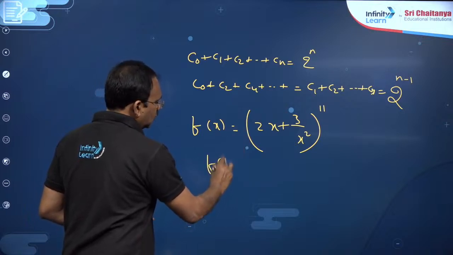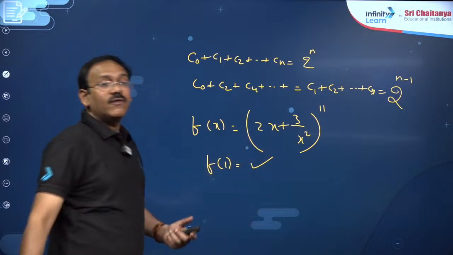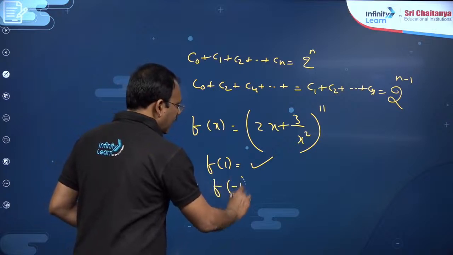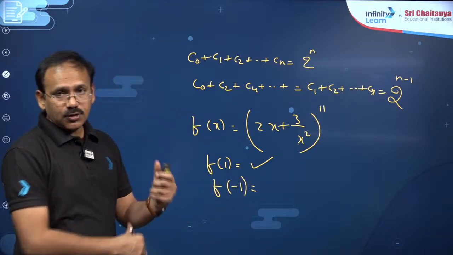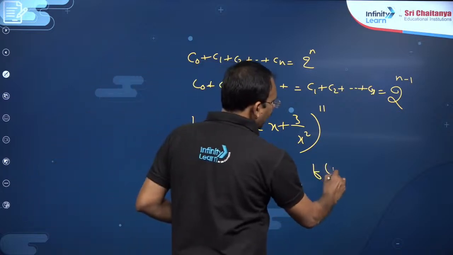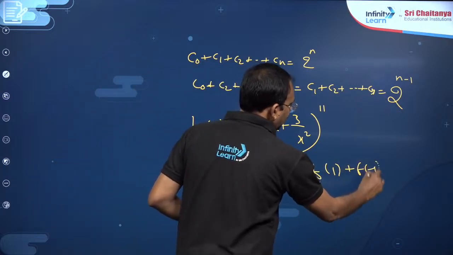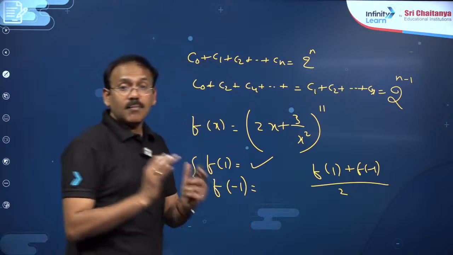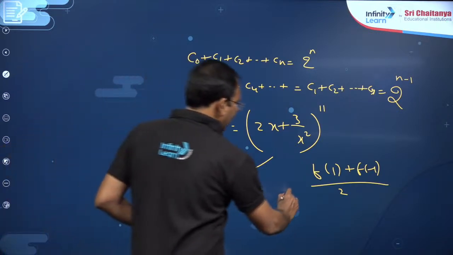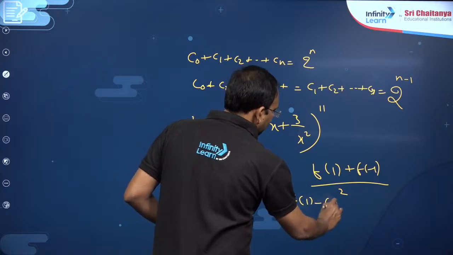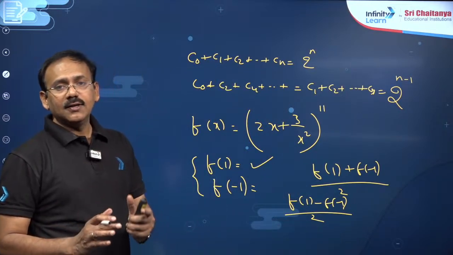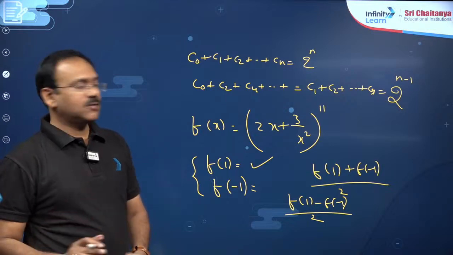If you put x is equal to 1, f of 1 will give you sum of all coefficients, and f of minus 1, if you put, dear students, now combination of these two, (f of 1 plus f of minus 1) by 2 will give you sum of coefficients of only even powers of x, and (f of 1 minus f of minus 1) by 2 will give you only sum of coefficients of odd powers of x.